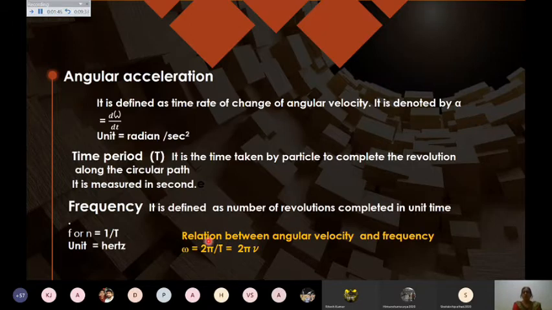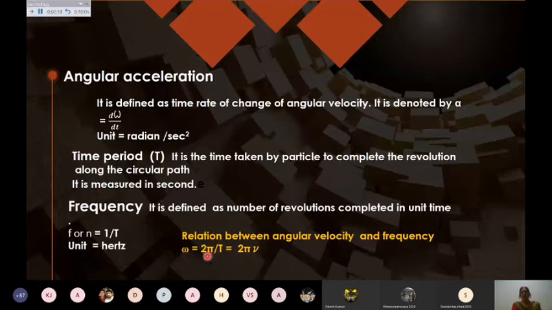If you want to write the relation between angular velocity and frequency, see what happens when I make a body move along this complete circular path. At the center, the angle turned will be 360 degrees, which means 2 pi. Omega is angular displacement upon time.